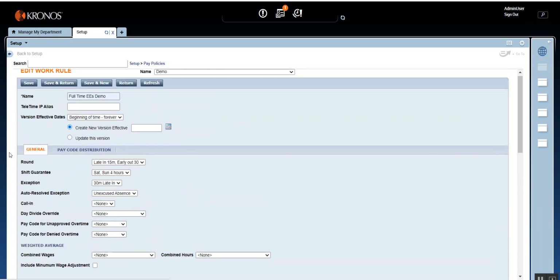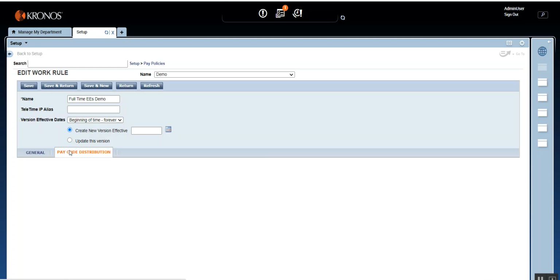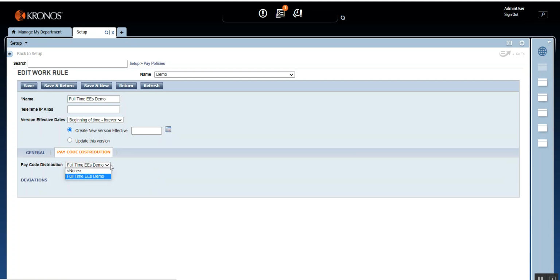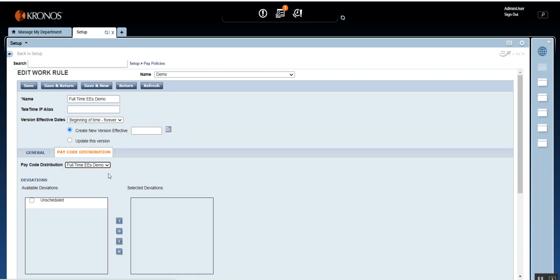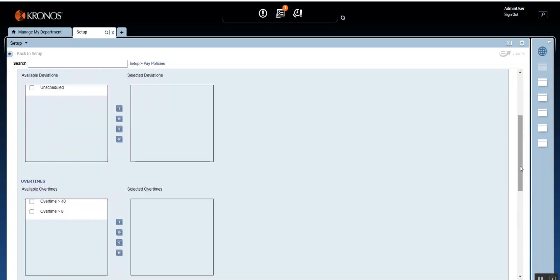And then in the PCD, the first tab is general, where you assign the building blocks, and in the pay code distribution you assign the pay code distribution that you just created a while ago. Here is the full-time employees demo. So if that was not assigned, you can just assign it. And whatever is there inside the pay code distribution, remember, inside the pay code distribution we have combination rule, and within the combination rule you have the zones, unscheduled day, and all of that. So you need to assign that and move it to the selected items.